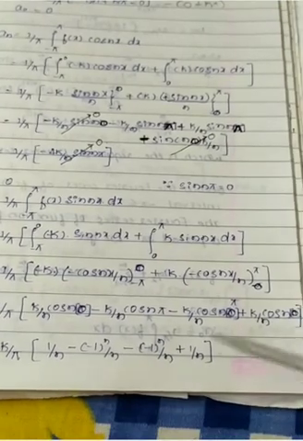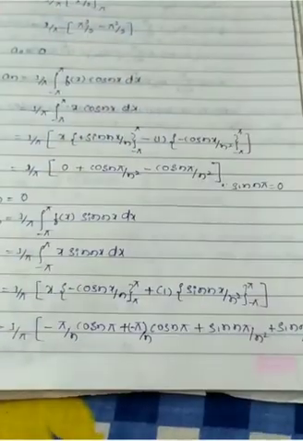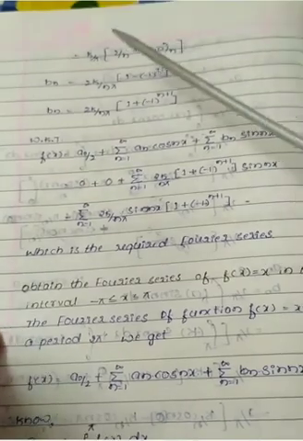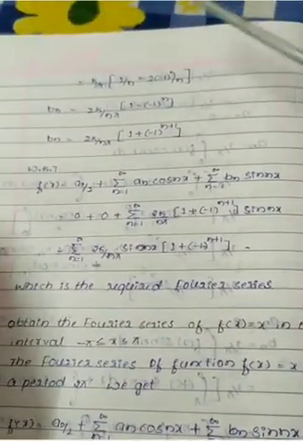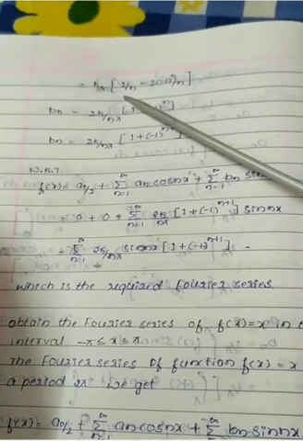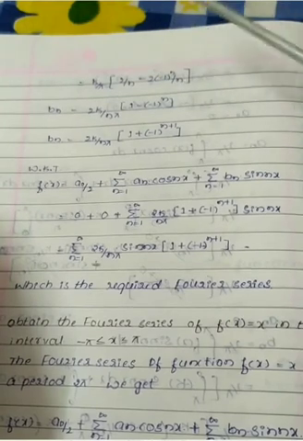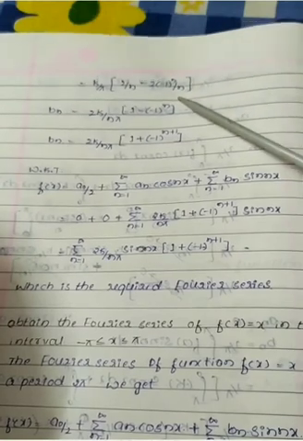Then cos 0 is 1 by n. Solve these terms. Already taking k by pi outside, 1 by n plus 1 by n, we get 2 by n, and minus into minus 1 raised to n divided by n, here 2 times, that's why I am taking minus 2 into minus 1 raised to n divided by n.